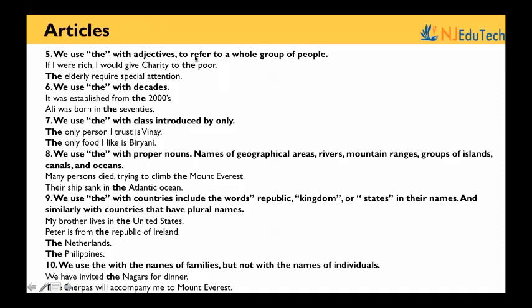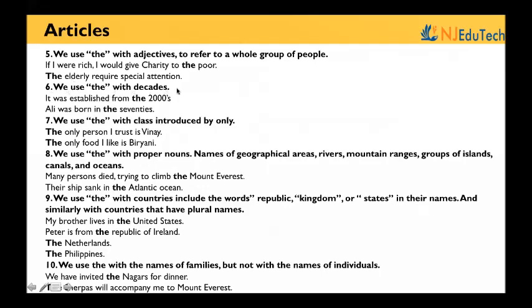We use the with adjectives to refer to a whole group of people. If I were rich, I would give charity to the poor. See, the poor. Poor is a common class. But when we are referring the poor means we are talking about that particular poor class only. The elderly require special attention. So it's only the elderly we are talking about, not children, not the middle aged.